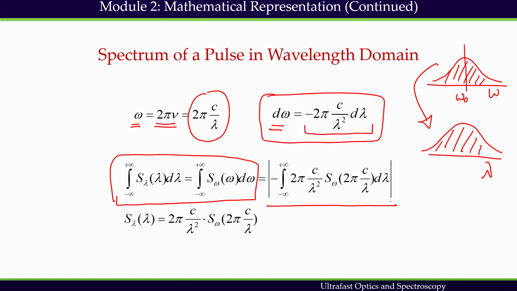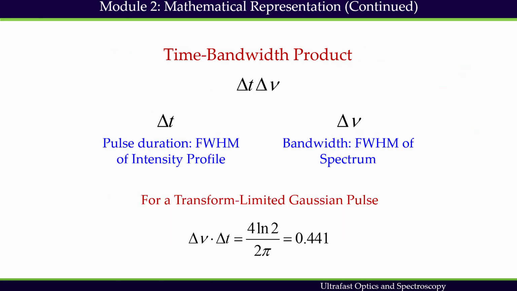Once we do, the spectrum represented in the lambda domain, S lambda, can be converted to the spectrum represented in the omega domain, or vice versa. Both can be converted with the help of this equation. So, this is a simple mathematical trick we need to employ to convert the omega domain spectrum to the very frequently used lambda domain spectrum.